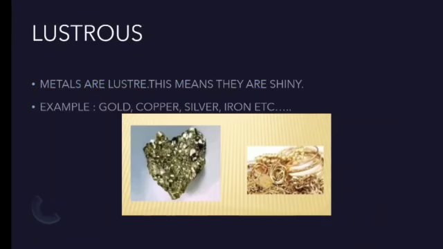Second property is lustrous. So the property of metal which is having shiny appearance. So the metals are having shiny appearance, then the property is called lustrous property. So lustrous elements or the metals are gold, copper, silver, iron, etc.